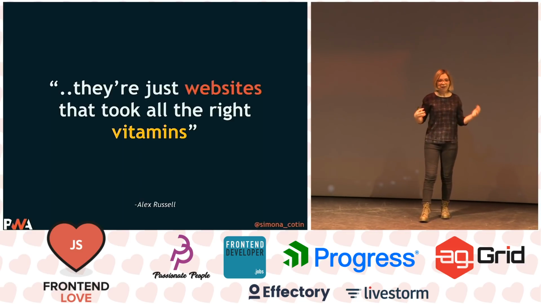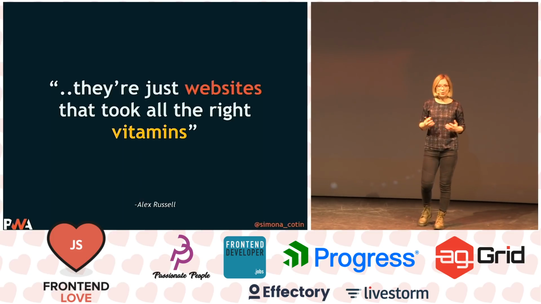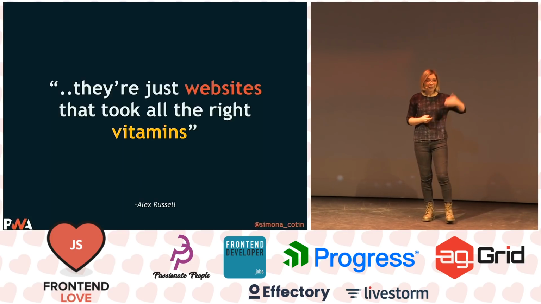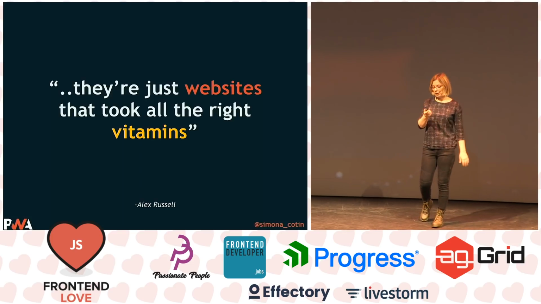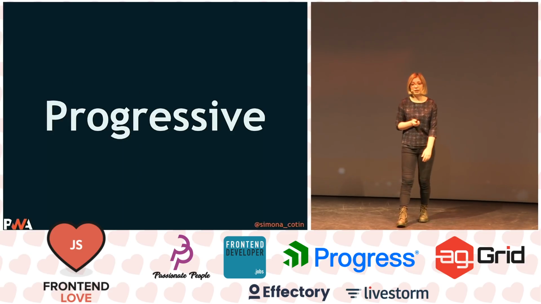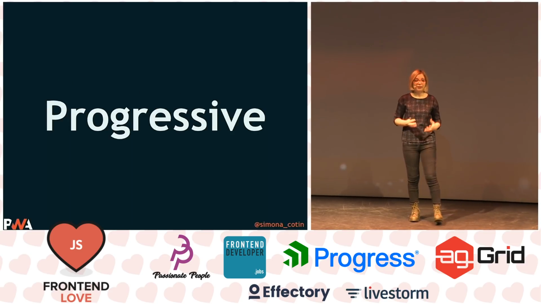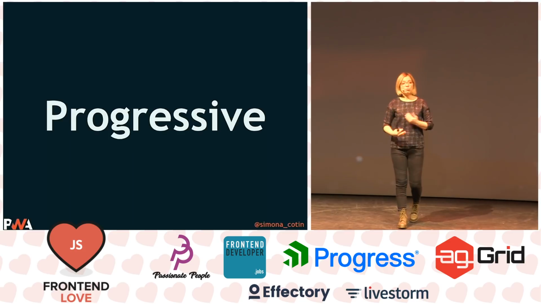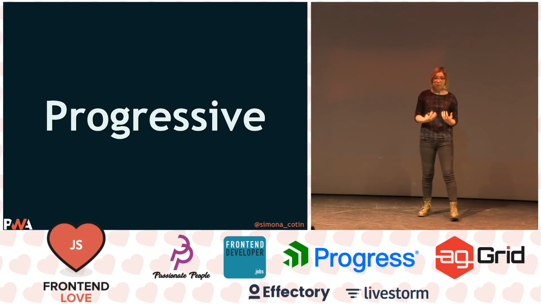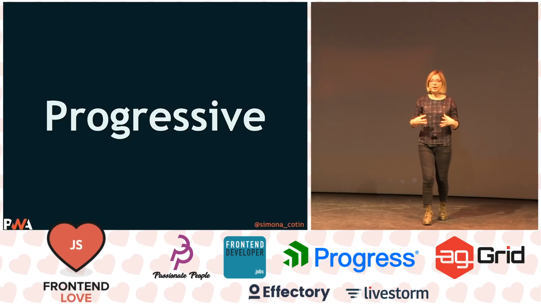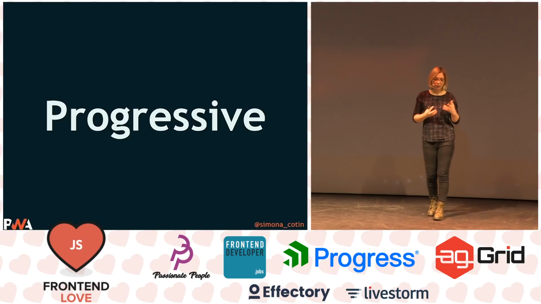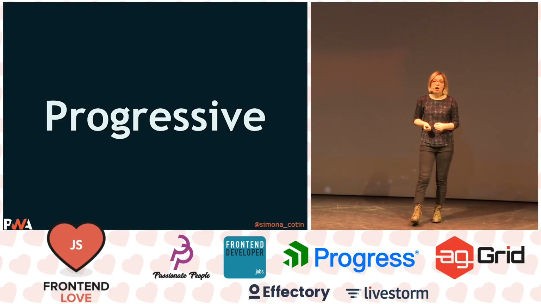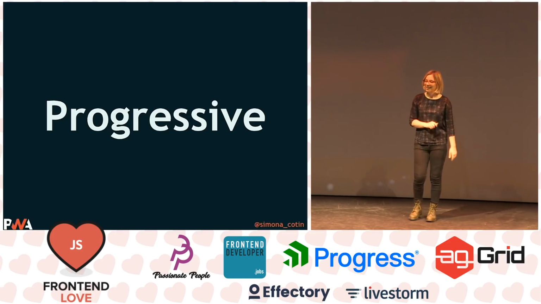Alex and his wife were having dinner, and they were passionately talking about the web, and they came up with this progressive web app term, and they also came up with a list of things that a progressive web app should be. One of the first things on their list was that a progressive web app should represent an enhancement in the user experience. The more a user uses an app, the better it feels and the more engaged with that app he or she is. And that means that you even get pop-ups like add this to your home screen, and a lot of other things.